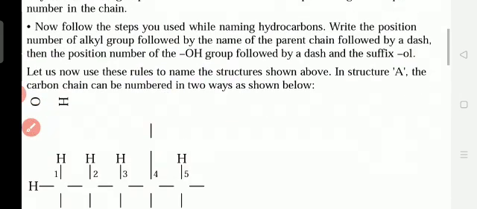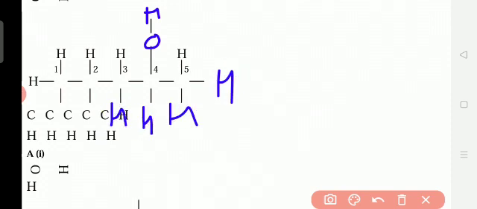Okay, so here, how to name this one? If you see in your textbook, page number 274, 2 structures are there. Here it is not clear, but I will write it for you. So this one, O is here and H is here. Yes, here one H, here one H, and H, H, H. Like this it is here, no? In the second one, how is it? In the second it is like this.